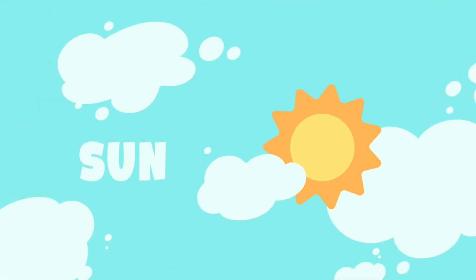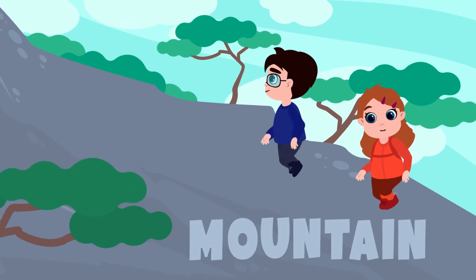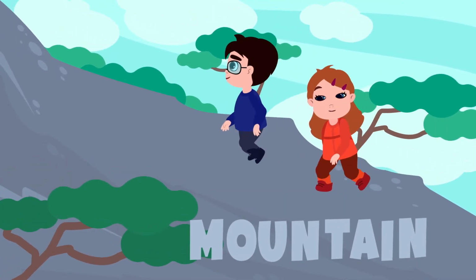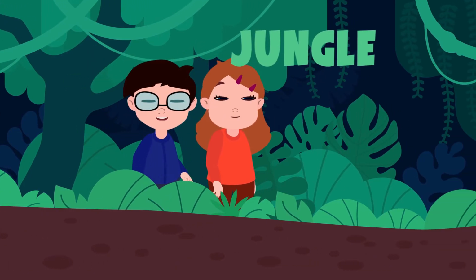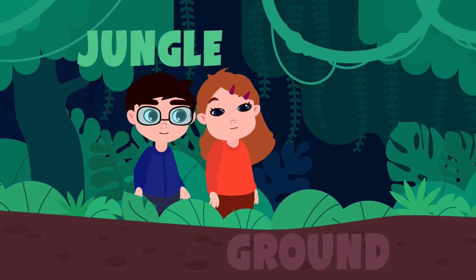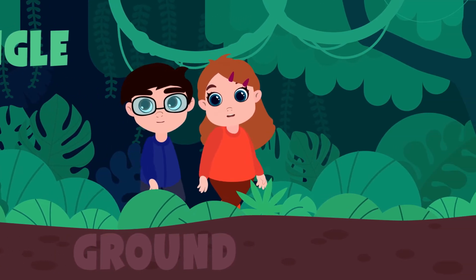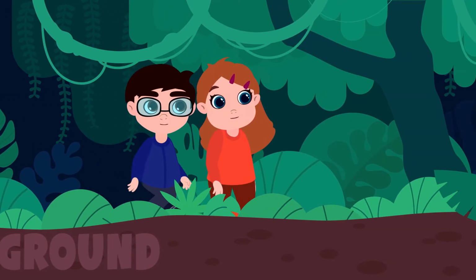Sun. The sun is shining brightly. Mountain. The mountain is very high. The jungle. We are in the jungle. Ground. Oh, the ground is wet. Where is the sun? There are lots of tall trees. We can't see the sun.